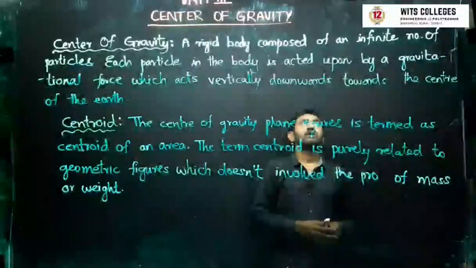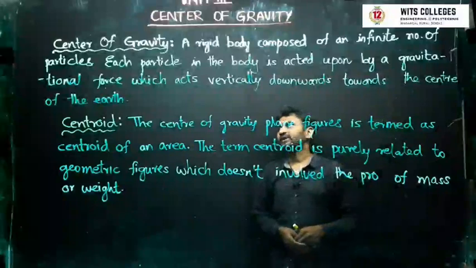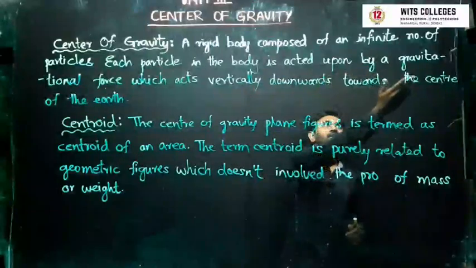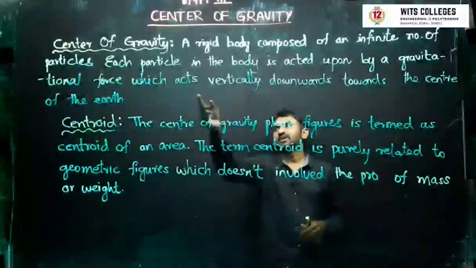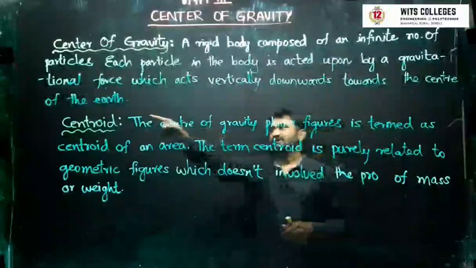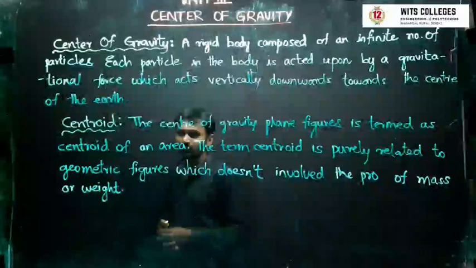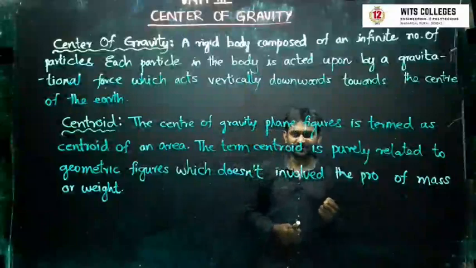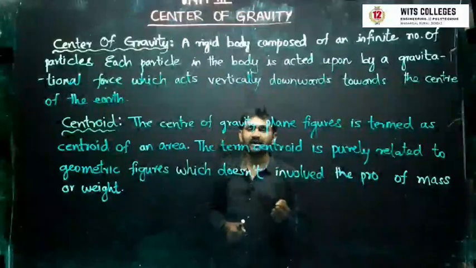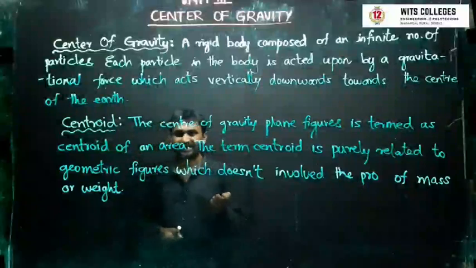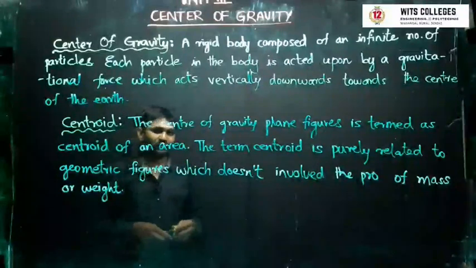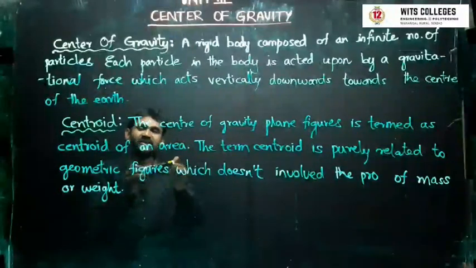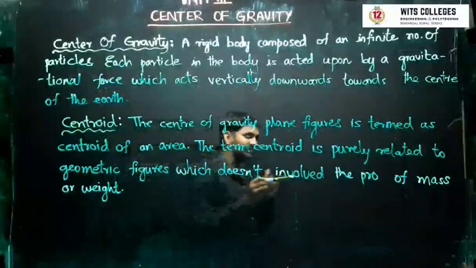A rigid body is composed of an infinite number of particles. Each particle in the body is acted upon by the gravitational force, which acts vertically downward toward the center of the earth. Each and every particle has a center of gravity because the earth has gravitational force. Due to that force, each particle tries to move towards the earth, because when we drop something, it automatically falls down. So each and every individual particle has a gravitational force on it.